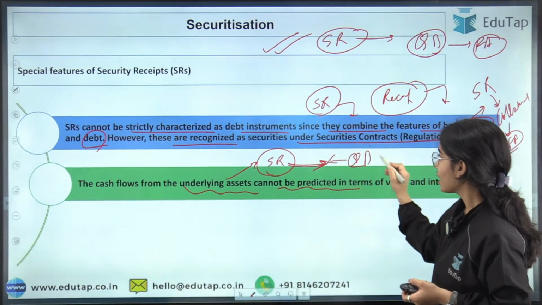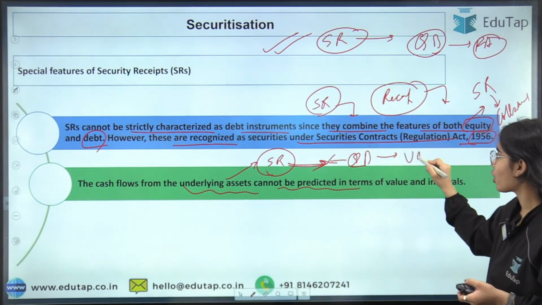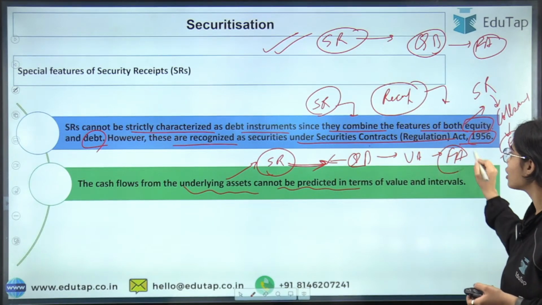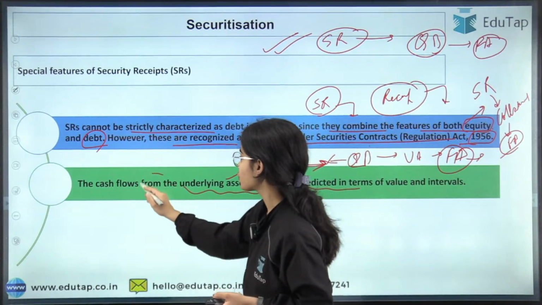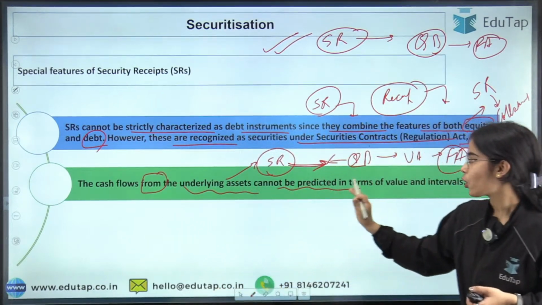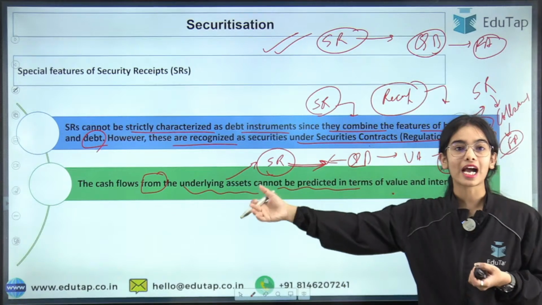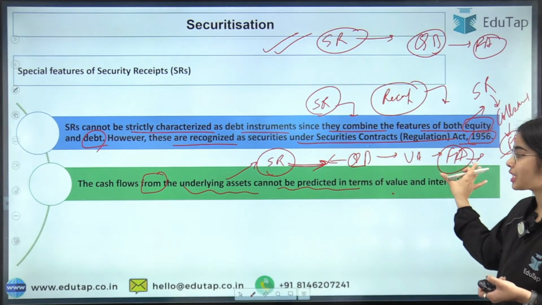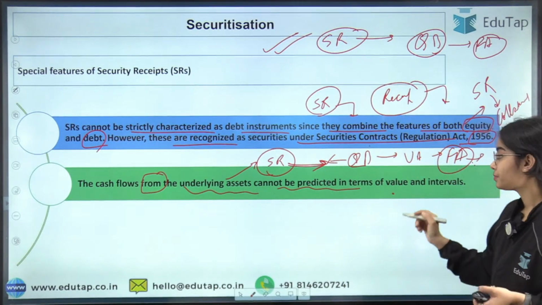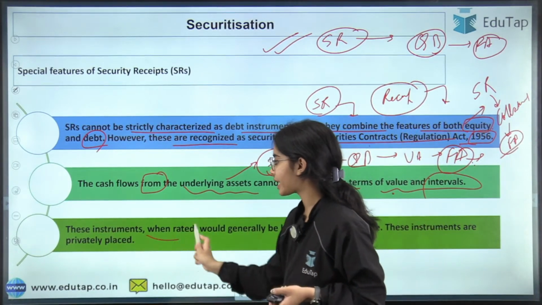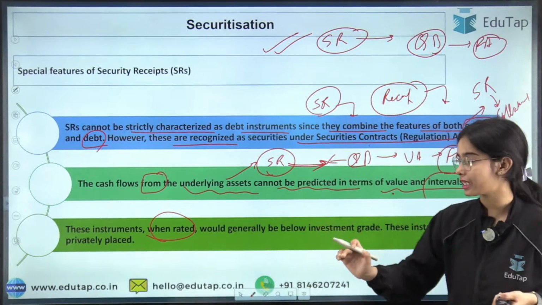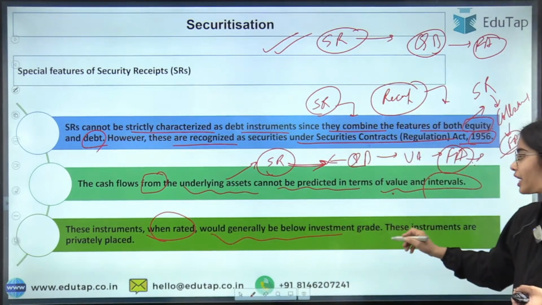security receipts because they have the underlying asset of the financial asset. That is the financial asset, that is the loan here. So the cash flows from the underlying asset cannot be predicted. How much cash flow will come from this financial asset cannot be predicted in terms of value and intervals. These instruments, when the security receipts are rated, would generally be below investment grade.